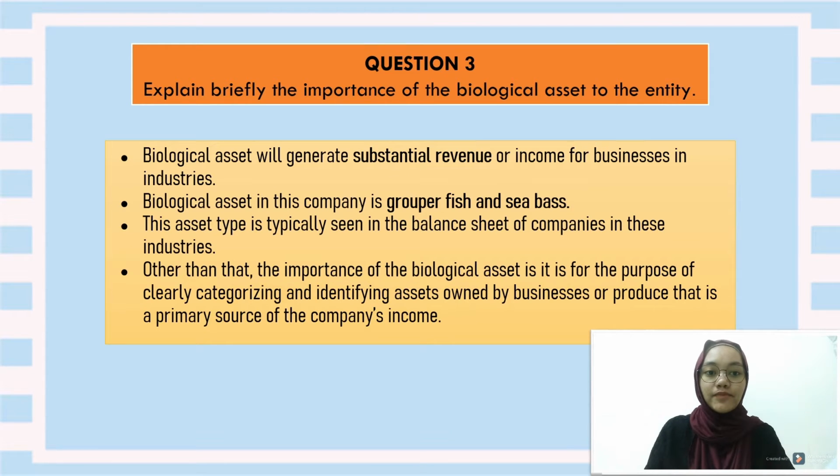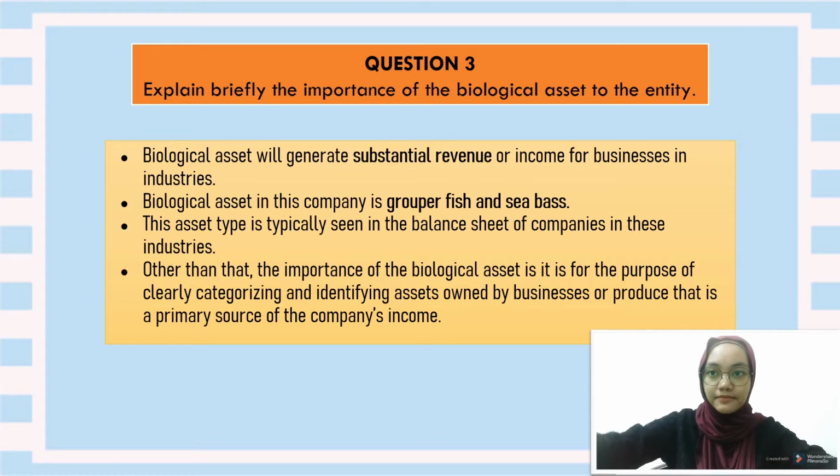Other than that, the importance of the biological asset is for the purpose of clearly categorizing and identifying assets owned by businesses or produce that is a primary source of the company's income.